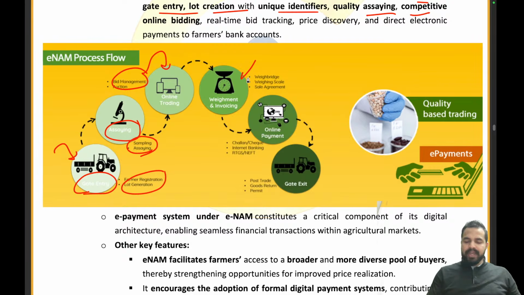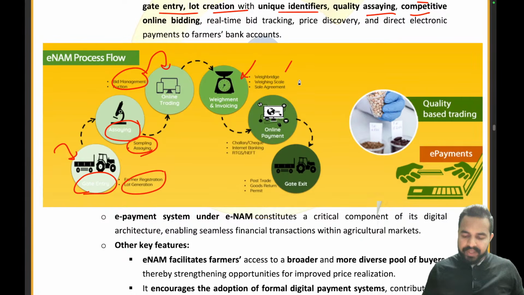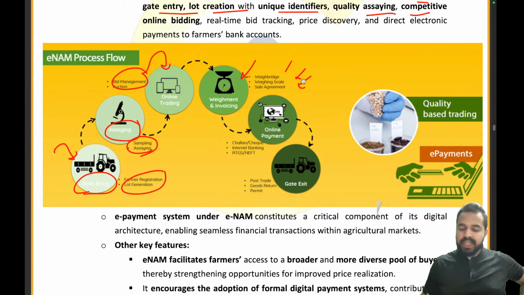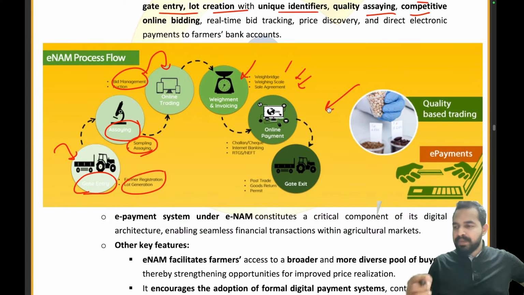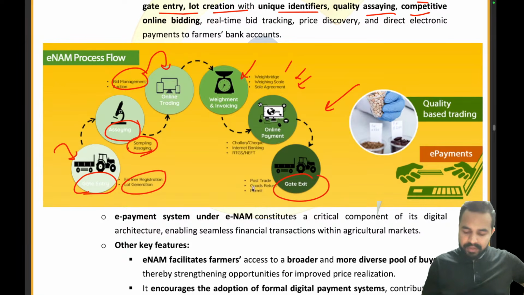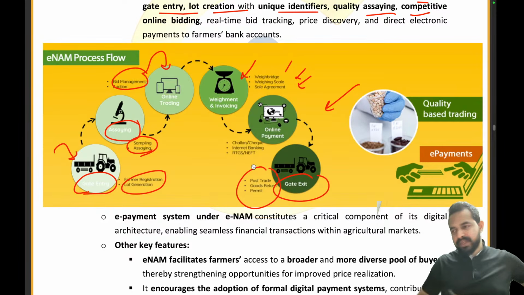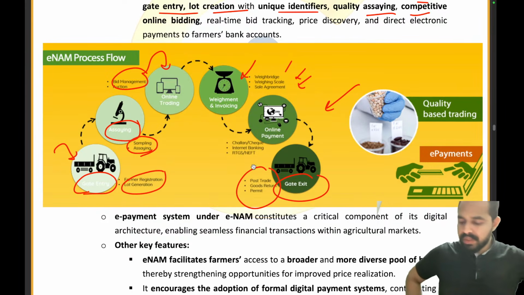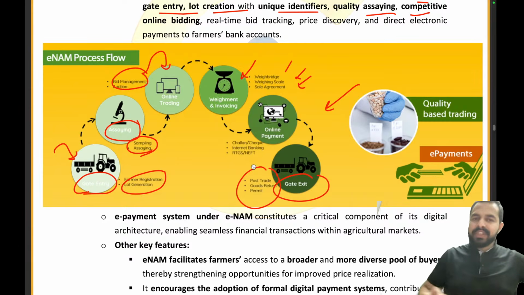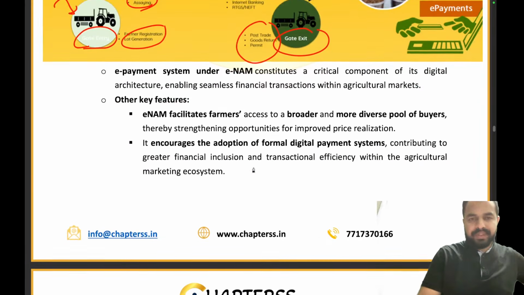Then there is weighing and invoicing, right? They will be weighing how much that lot is all about, so there will be a weigh bridge, weigh scale, a sale agreement, and then online payment will be given. Online payment will give more transparency. Challan, cheque, internet banking through RTGS or NEFT, this payment will be done. Then there will be a gate exit, post-trade goods return permit. Understood? That's how this whole process flow works.